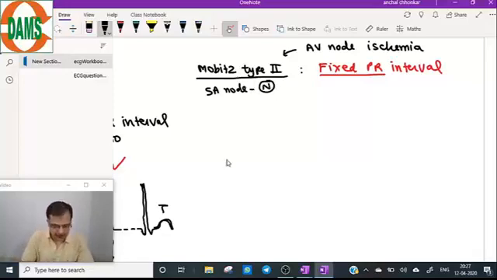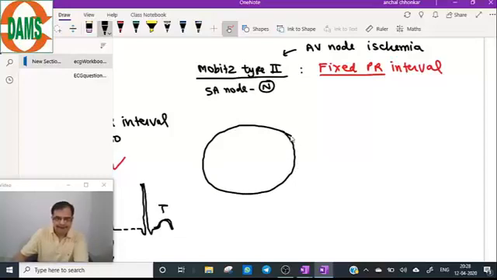SA node is normal, absolutely normal. And here is the AV node.